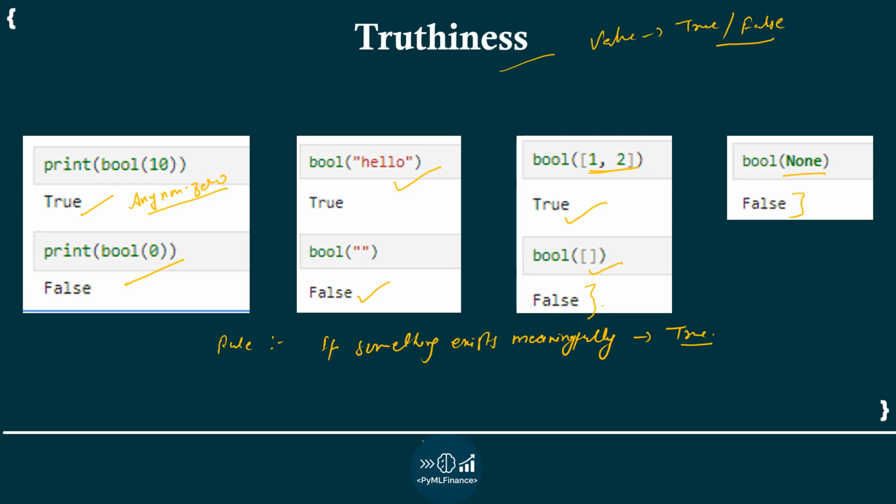If something is empty, zero or nothing, nothing means None, then Python treats it as false. So logical operators depend completely on this. Okay, so it was important to understand this before we dive into logical operators.